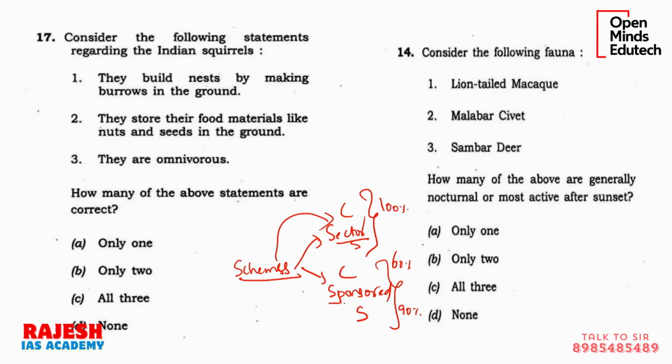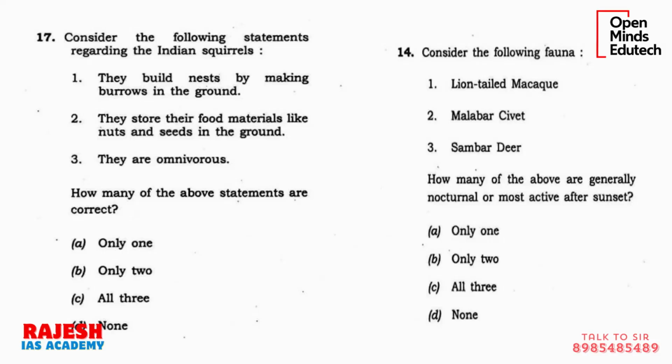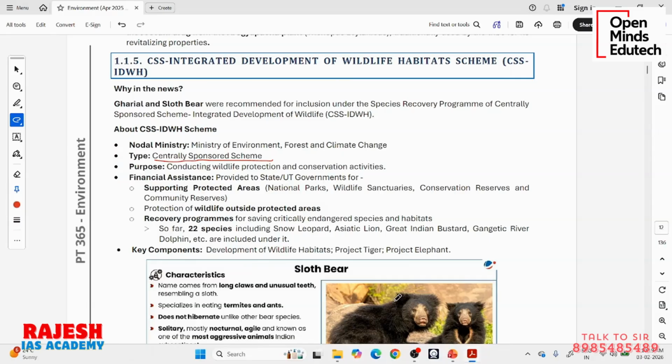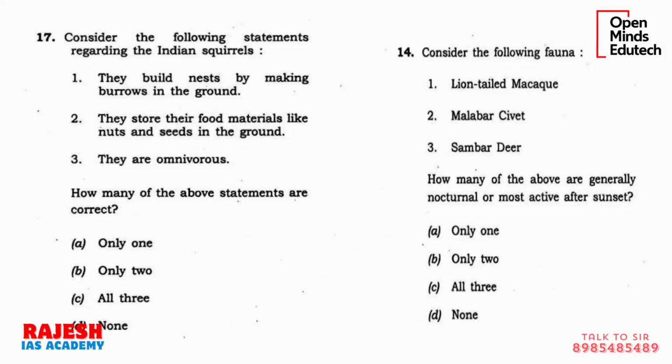So this is called central sponsored. It will only sponsor some amount. It will not reimburse fully. So this is the concept of central sponsored and central sector schemes. Okay, just before starting this topic, let me tell you about this PYQ.